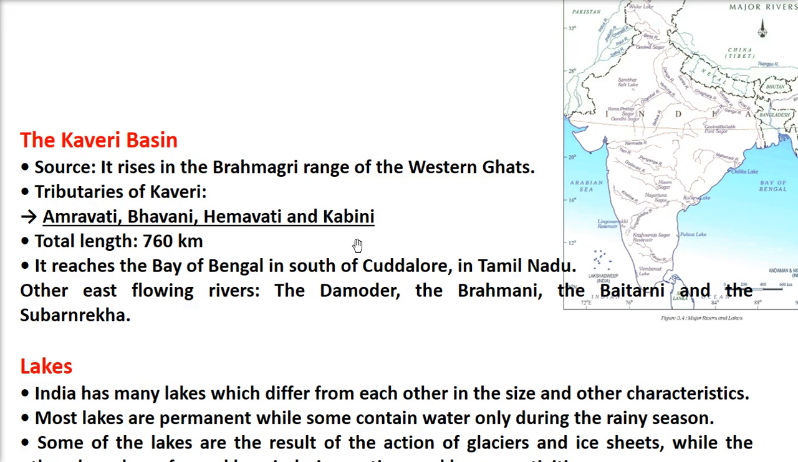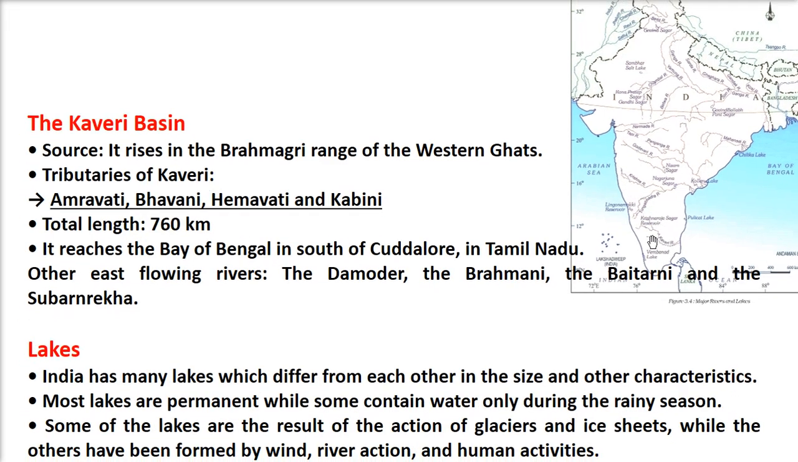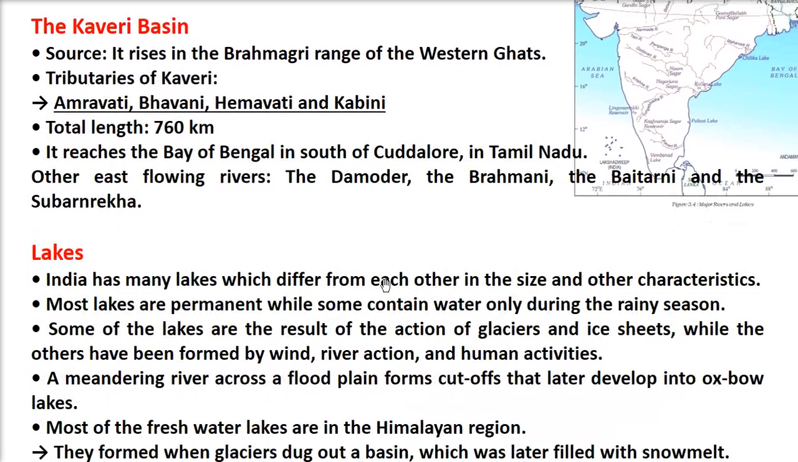The tributaries of Kaveri are Amravati, Bhavani, Hemavati, and Kabini. The total length of this Kaveri Basin is 760 km. It reaches the Bay of Bengal in the south of Cuddalore in Tamil Nadu. And the other east flowing rivers are Damodar, the Brahmani, the Baitarni, and the Subarna Lekha.